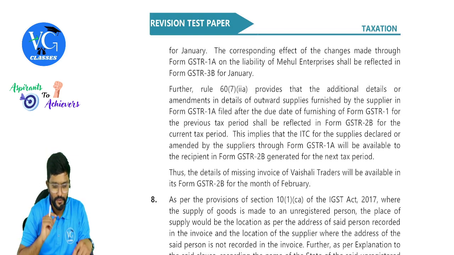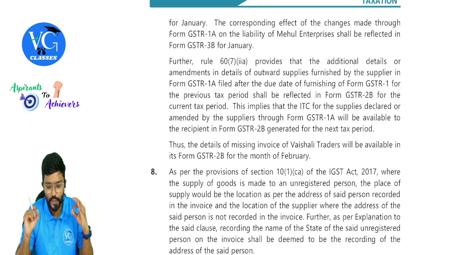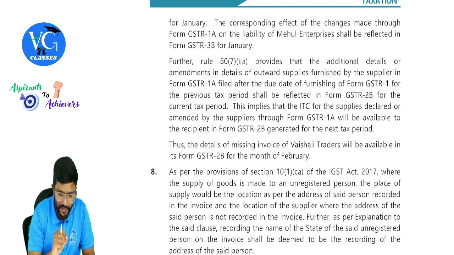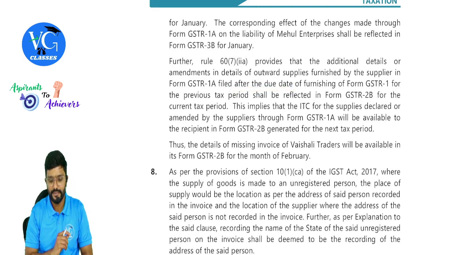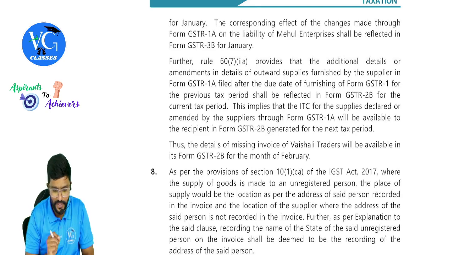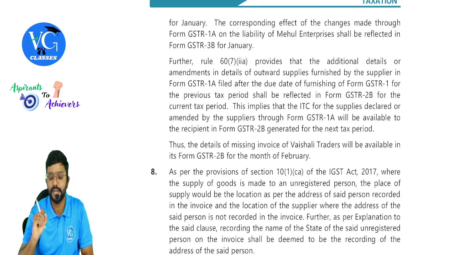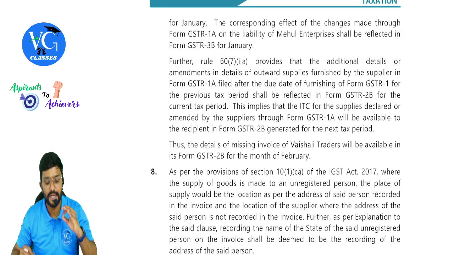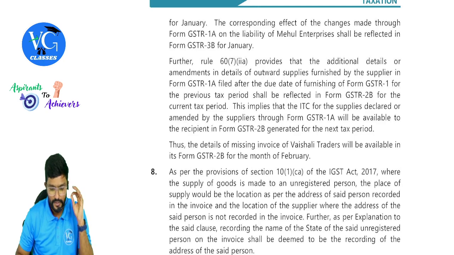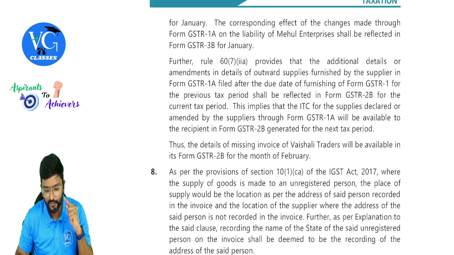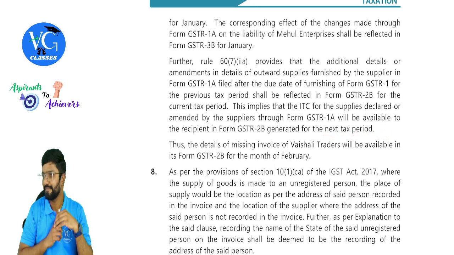Yes, sir. Further, Rule 67(2)A provides that additional details or amendments in details of outward supply furnished by the supplier in Form GSTR 1 filed after the due date of furnishing of Form GSTR 1 for the previous tax period shall be reflected in Form GSTR 2B for the current tax period. This implies that ITC for the supplies declared or amended by the suppliers through GSTR 1A will be available to the recipient in Form GSTR 2B generated for the next tax period.